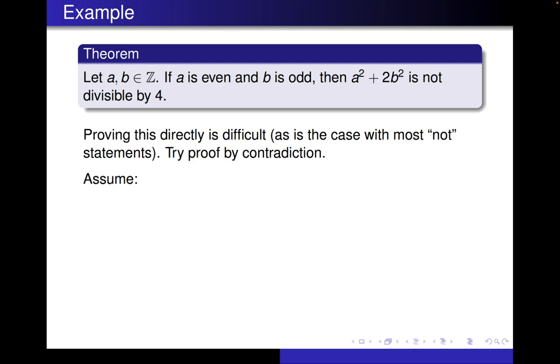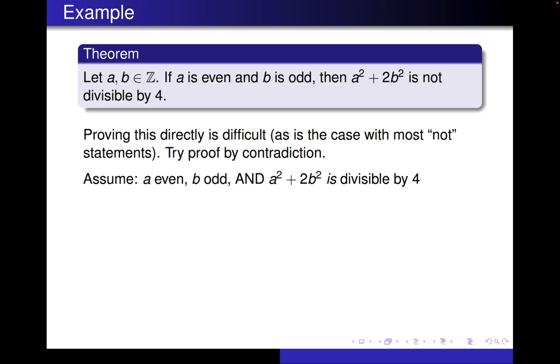So the first thing we're going to do is assume our theorem is false. And that is actually pretty tricky because our theorem is a conditional statement. It's an if-then statement. So what does it mean for an if-then statement to be false? Well, remember, our if-then statement is false precisely when the if part is true and the then part is false. So the negation of an if-then statement is actually an and statement. So we assume that the if part is true. In other words, we assume that a is even, b is odd. And we assume the then part is false. The then part is a squared plus 2b squared is not divisible by 4. So when we negate that, we're assuming that a squared plus 2b squared is divisible by 4.